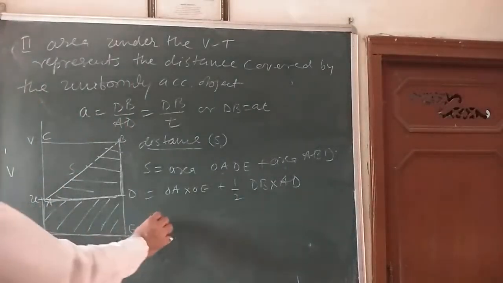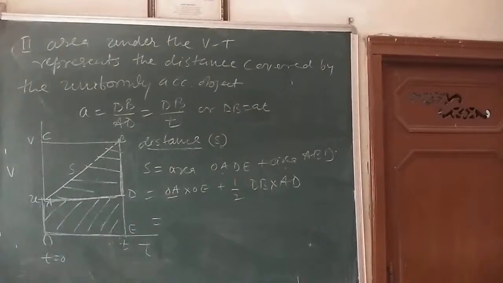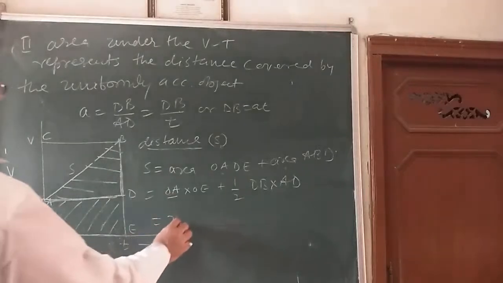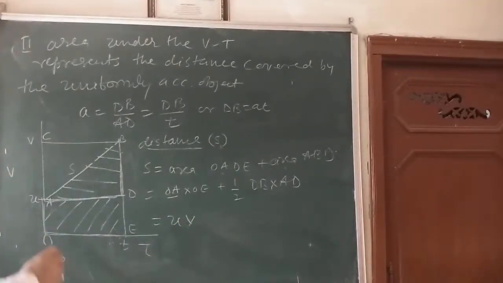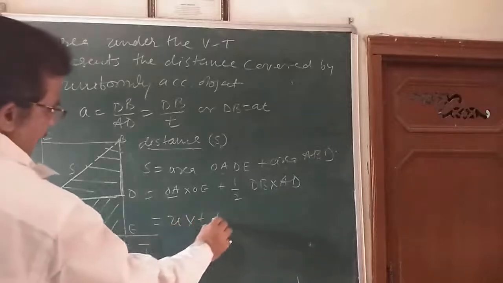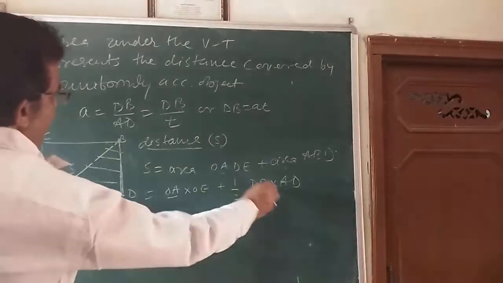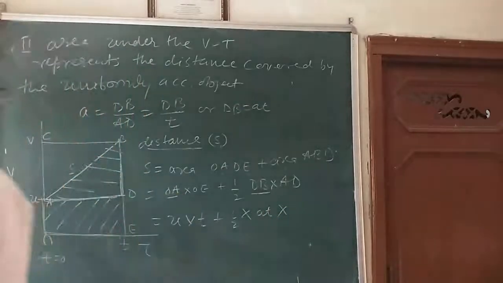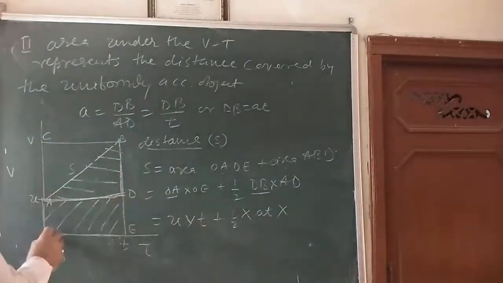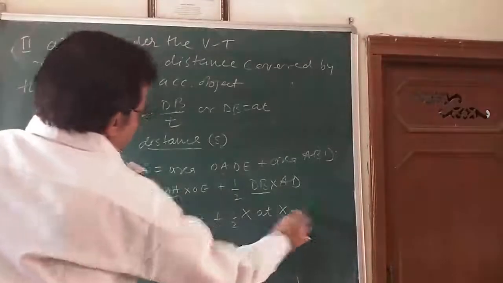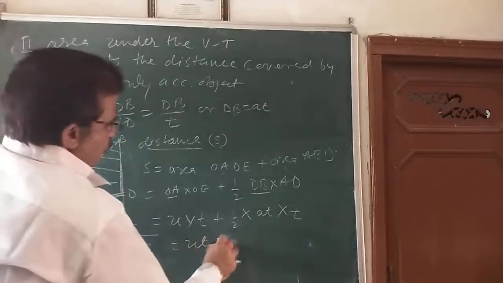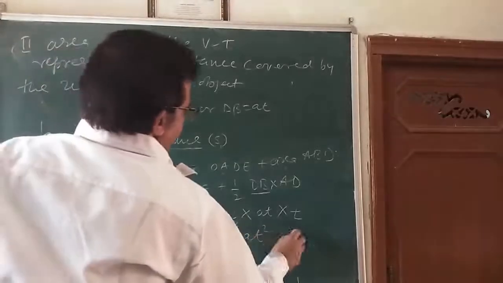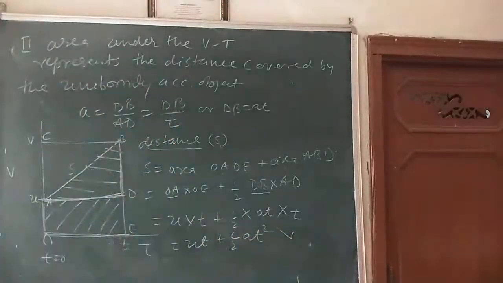So put these values here. What is OA? OA is equal to u. What is OE? That is t, plus 1/2 DB. DB is equal to at, into AD. AD is equal to OE, which is equal to t. So this is our second equation of motion, s equals ut plus 1/2 at square.